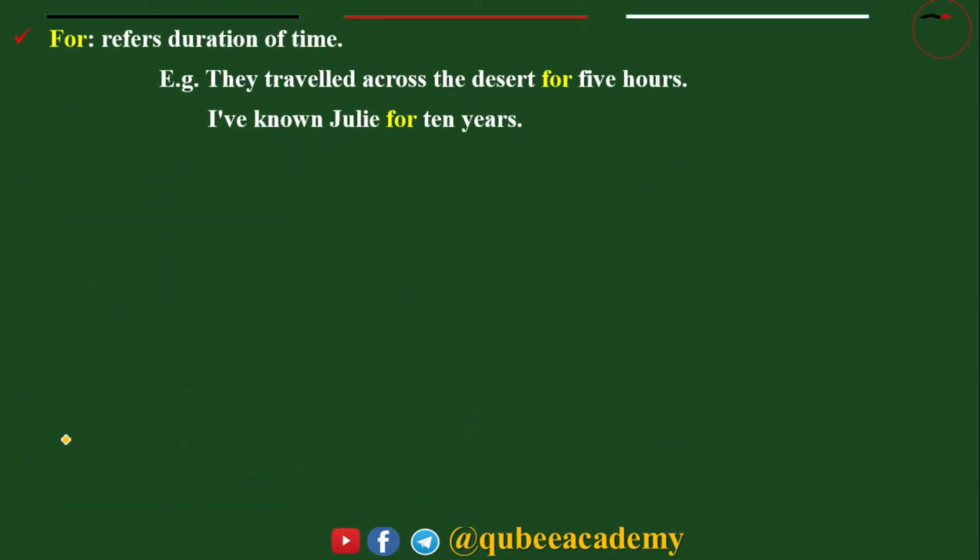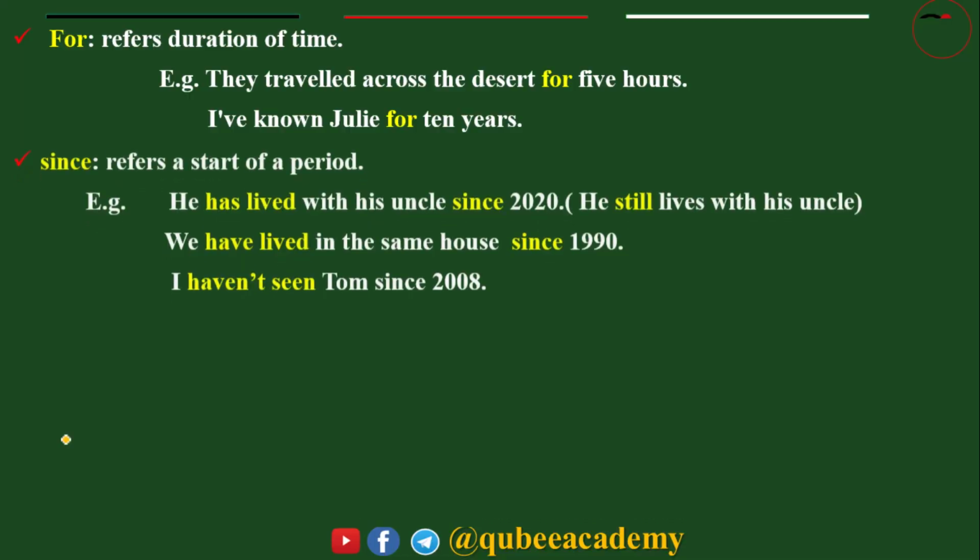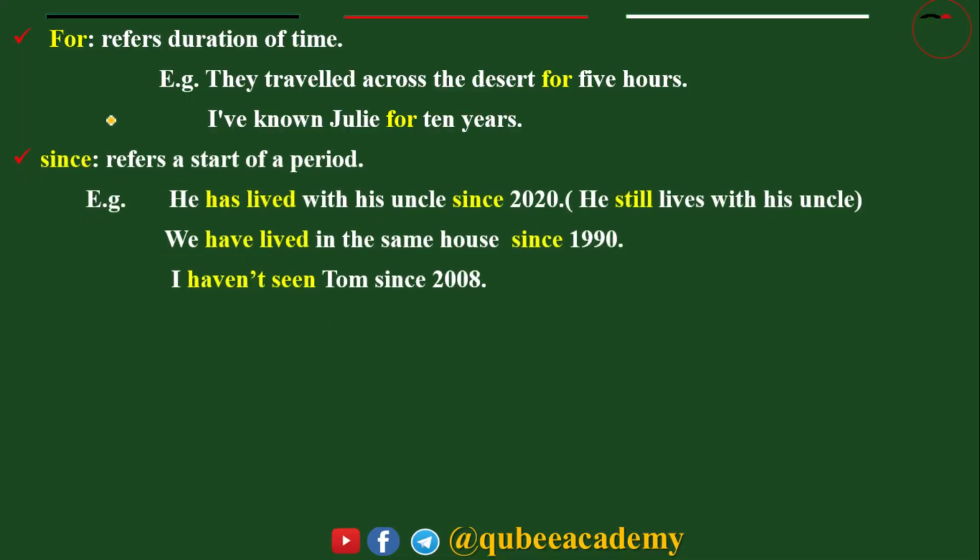The other indicators of present perfect: for. For is also an indicator of present perfect. For refers to duration of time. Example: they traveled across the desert for 5 hours. 5 hours here is the duration. I have known Julie for 10 years. For 10 years. How long? For 10 years.